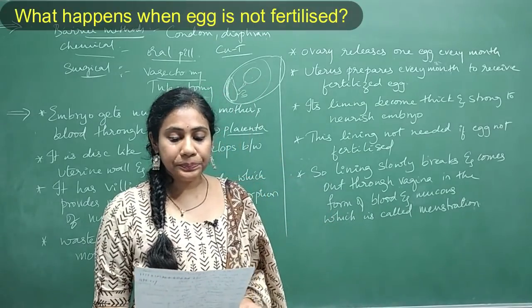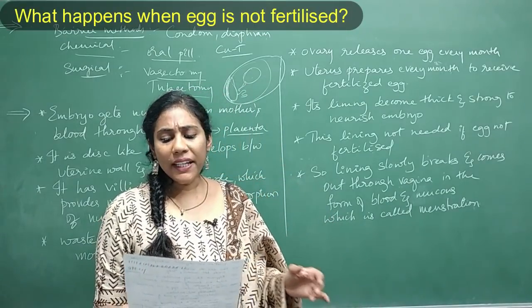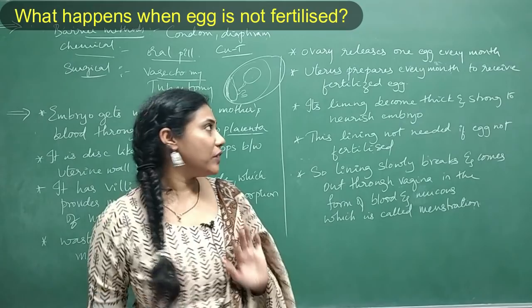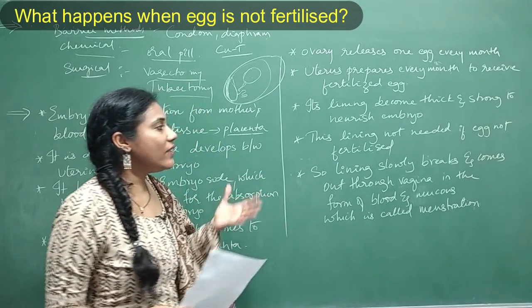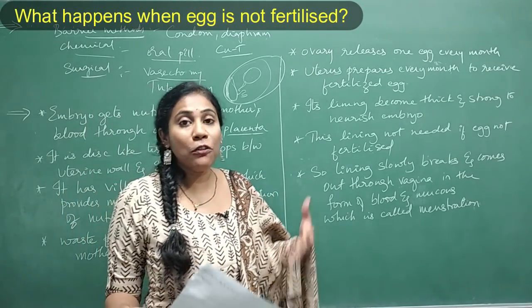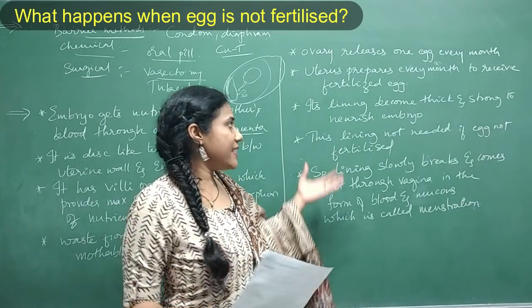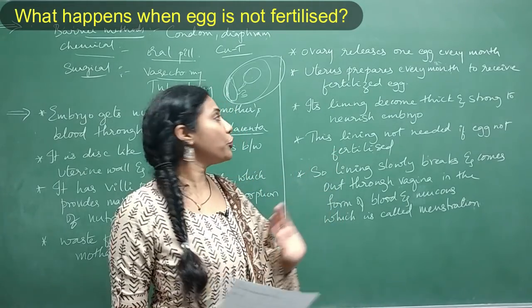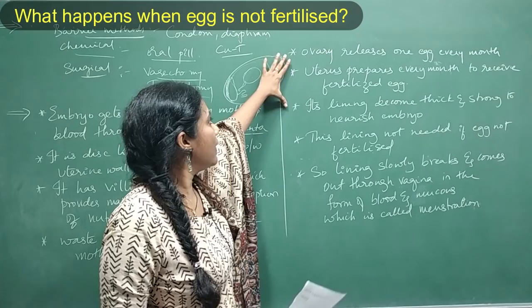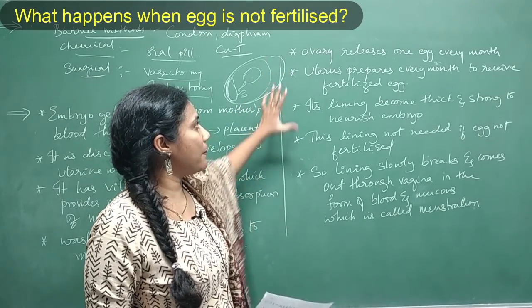Next question. What happens when the egg is not fertilized? Or they will ask you what is menstruation, or how menstruation is caused. See, the same answer you can write for both questions. The answer has 5 points you can mention as it is.